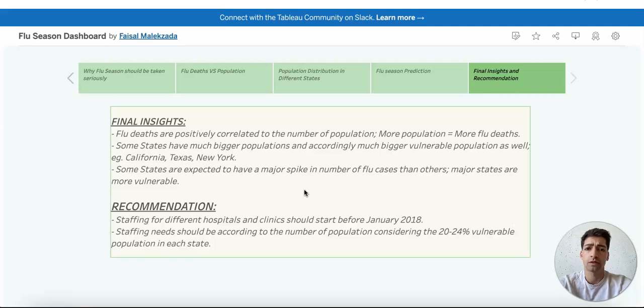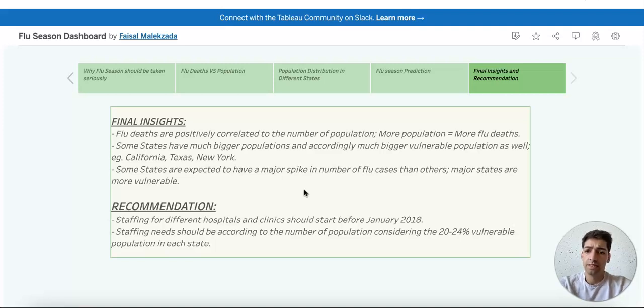So we will consider those as well, especially large vulnerable populations and bigger populations, for example, in states like California, Texas, and New York. And also, based on this, we can expect major spikes in states with higher population than those with lower population.